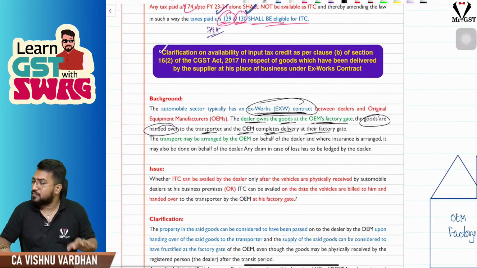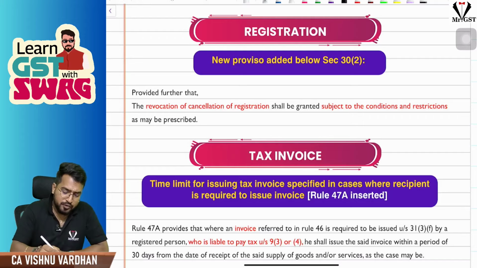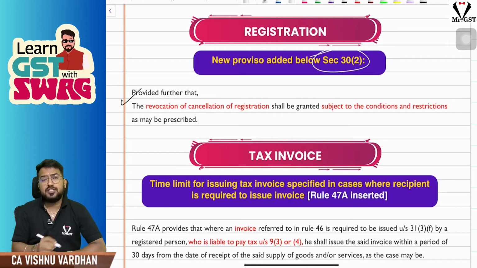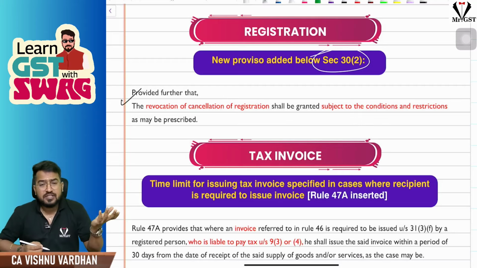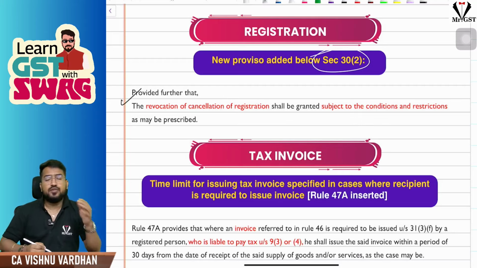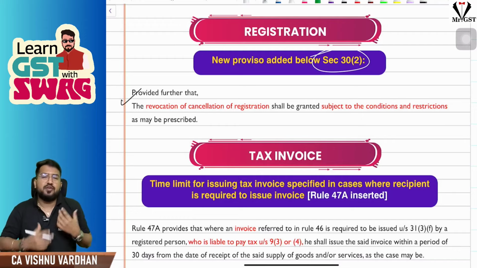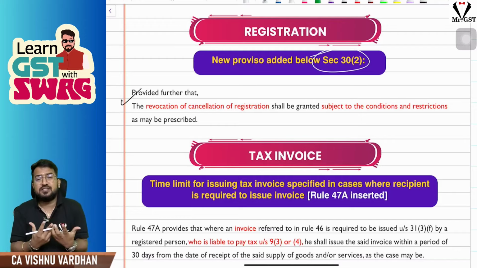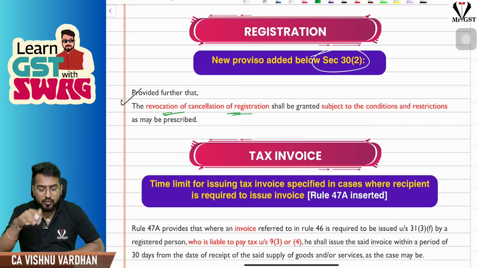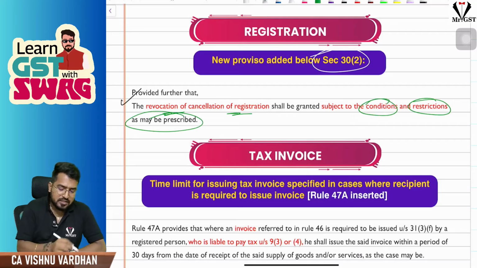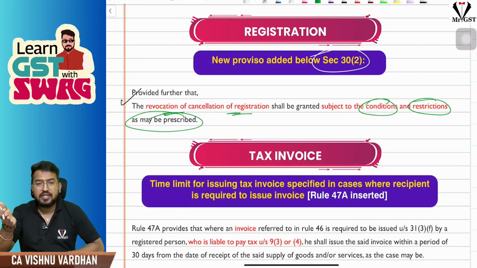So a nice clarification. If you see the next amendment, a new proviso has been added below section 30 subsection 2, that is revocation of cancellation. See, what is happening is, once your registration is cancelled under section 29, especially subsection 2, that is suo motu cancellation by the proper officer, you will go and ask the proper officer, sir, revoke my cancellation, please sir, cancel the cancellation order. So when they are revoking the cancellation of registration, they can revoke it subject to such conditions and restrictions as may be prescribed.